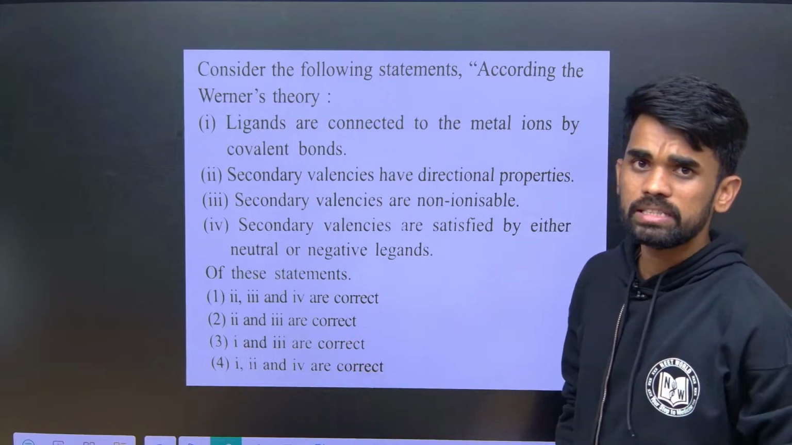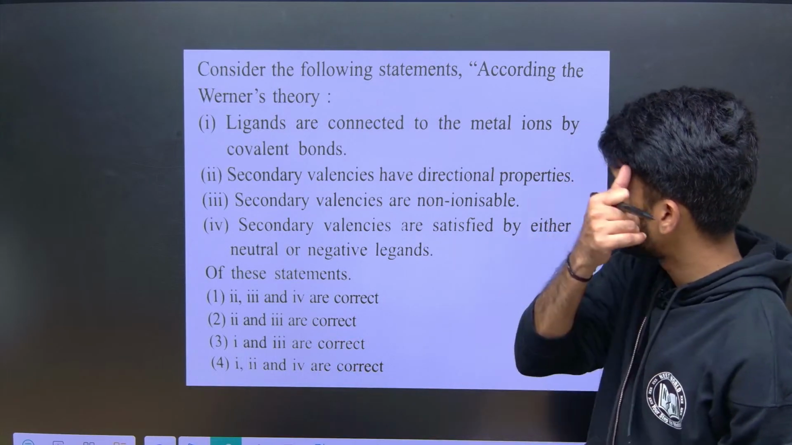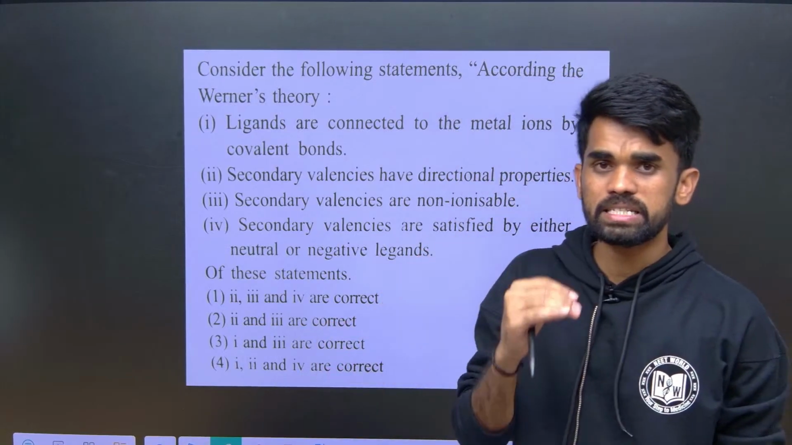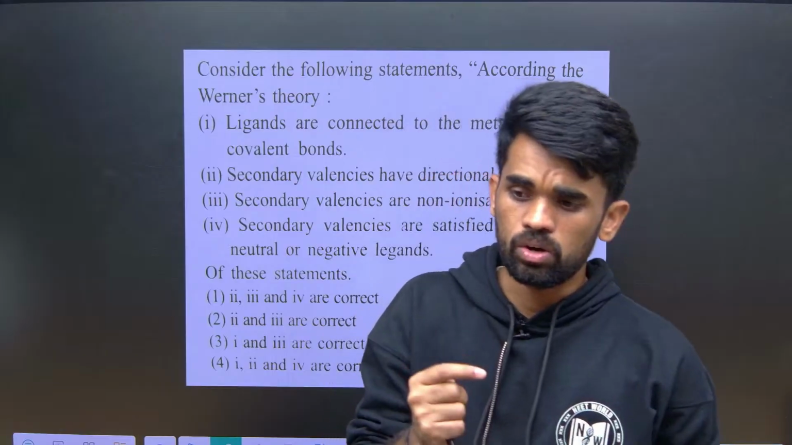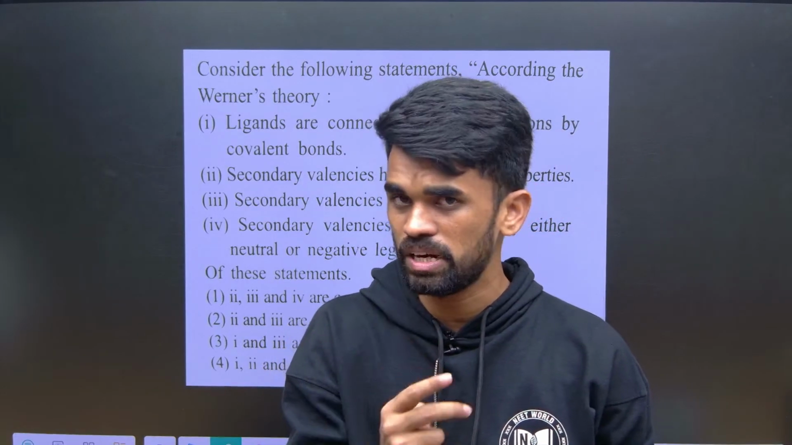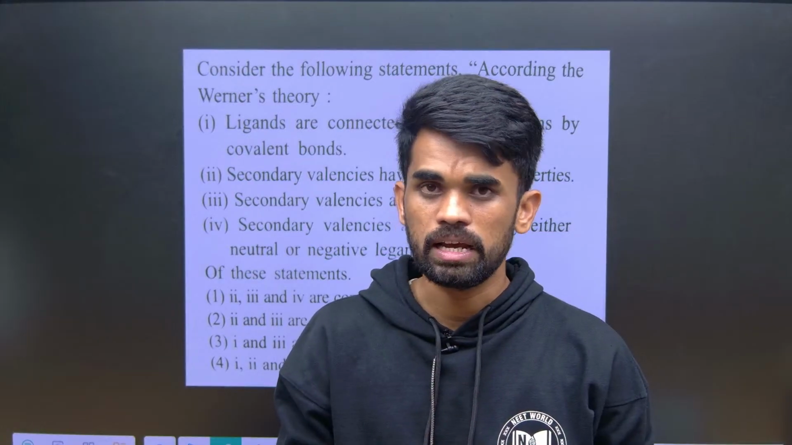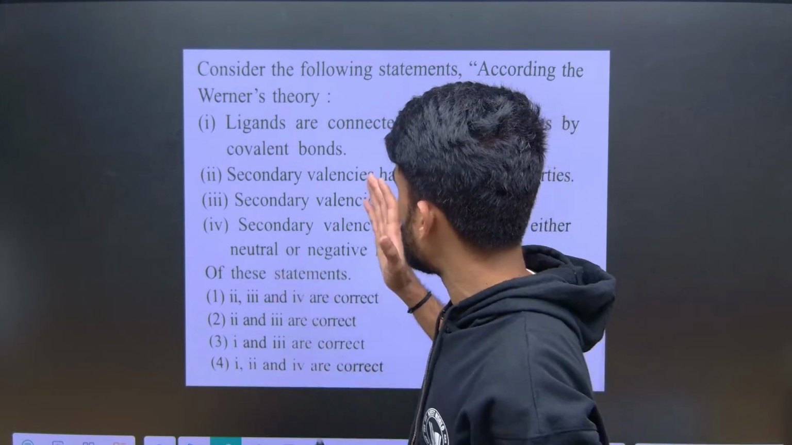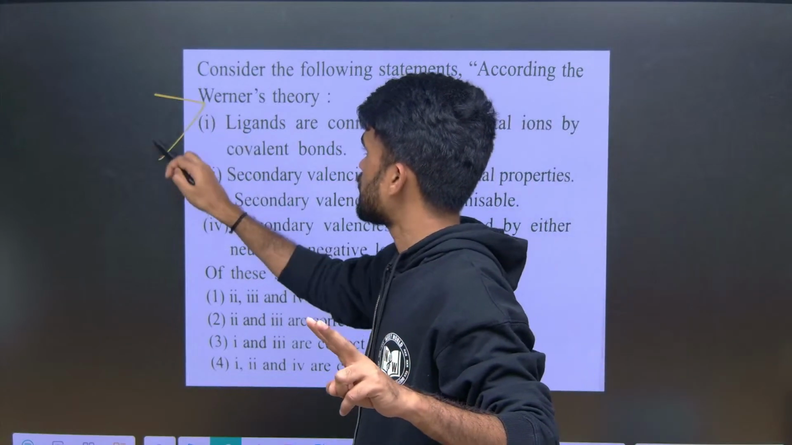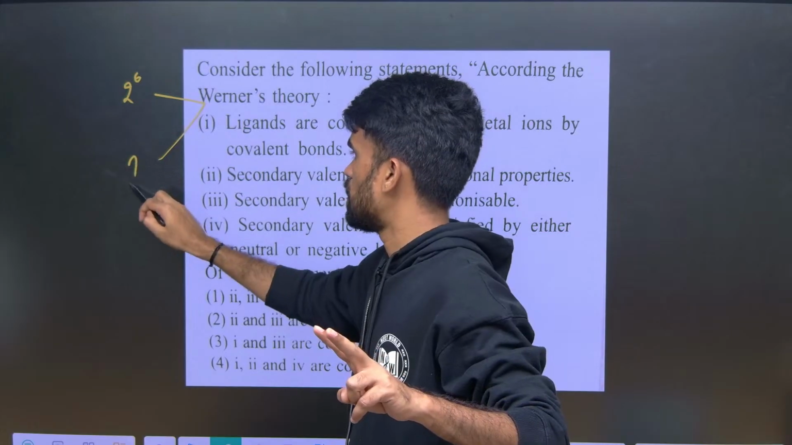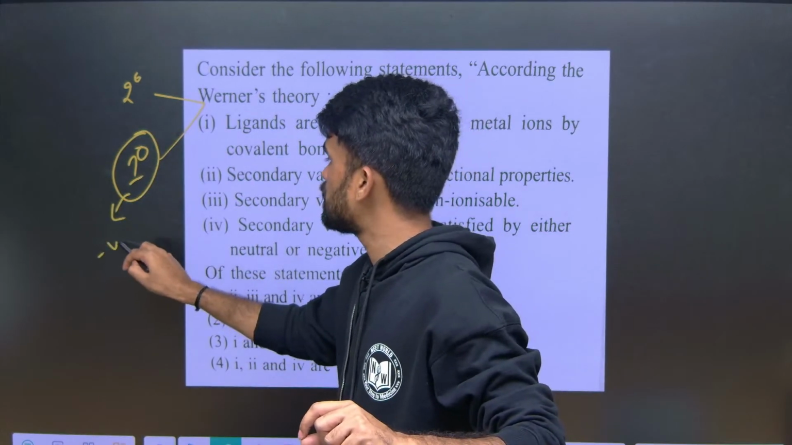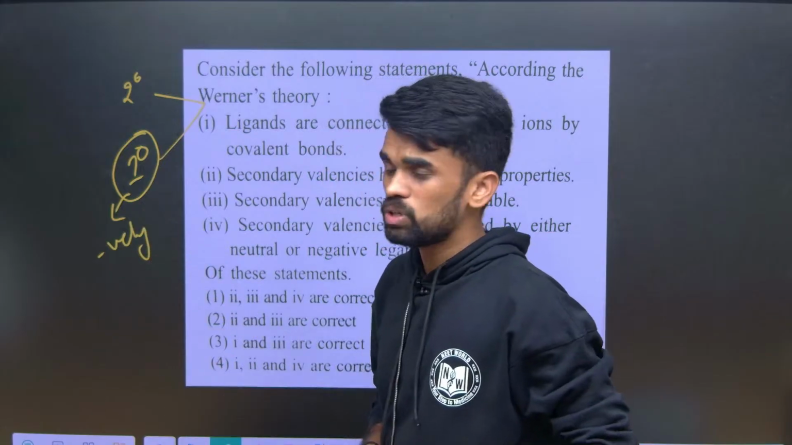So Werner theory, what he explained here: around the metal atom, ligands surround it. These ligands can be of two types, one is negatively charged, one is neutral. So when it comes to this Werner theory, he told there are two types of valencies, one is secondary valency, other one is primary valency. This primary valency is satisfied by negatively charged ligands.